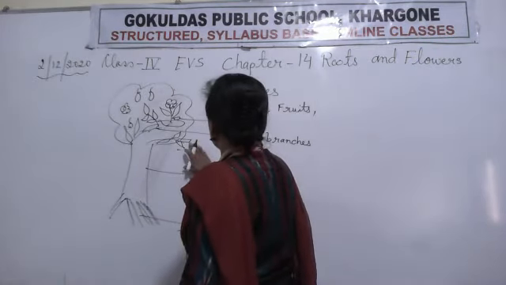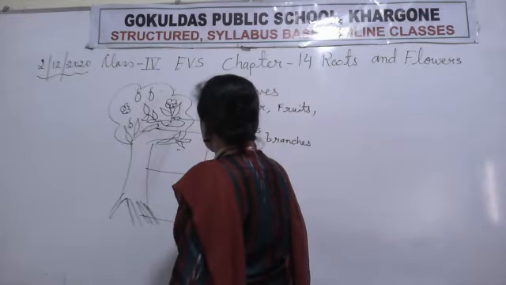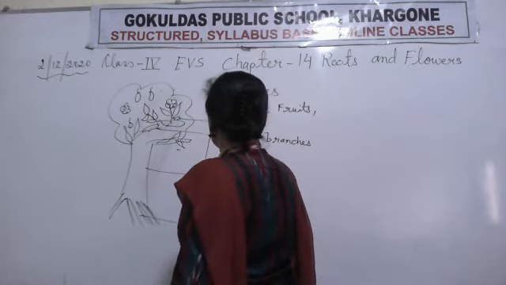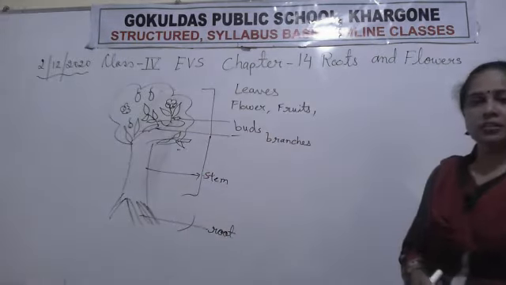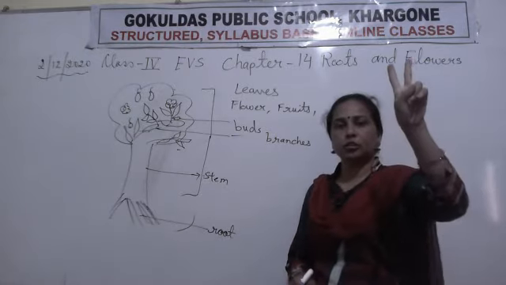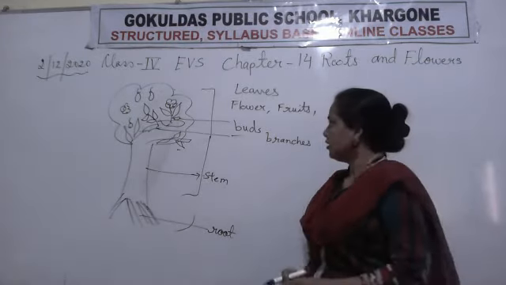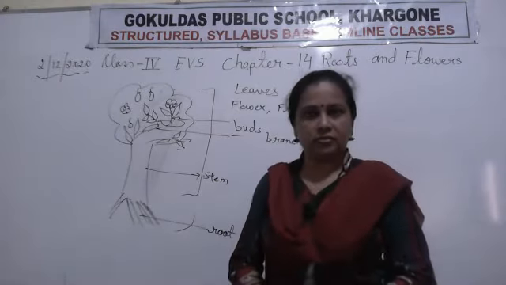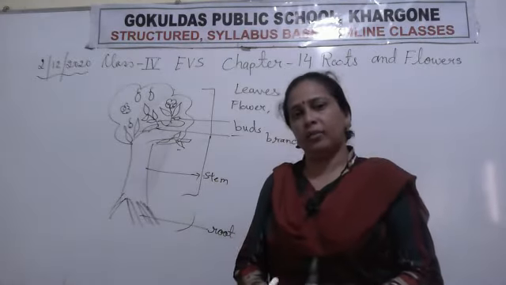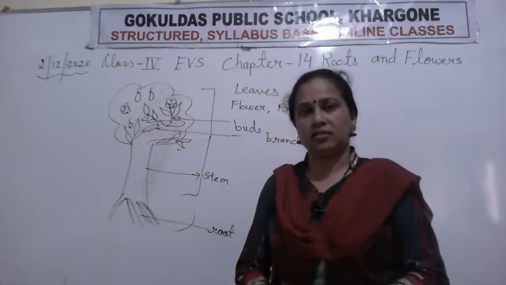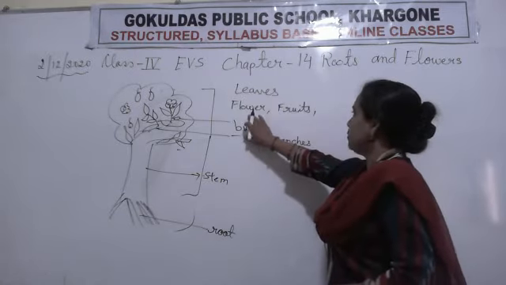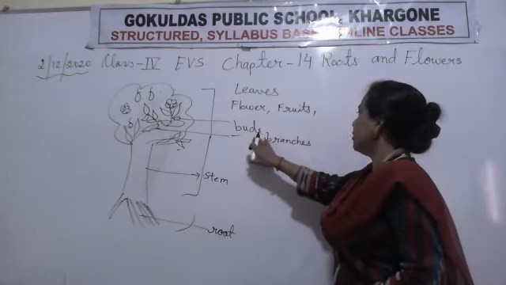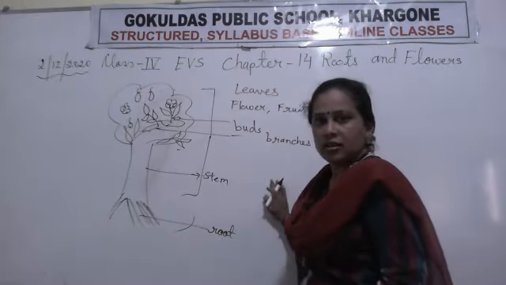Now students, if we divide a plant, we have to divide it into two parts. Clear? Those are the visible parts. You can see them. These parts mean leaves, flower, fruits, birds, branches.